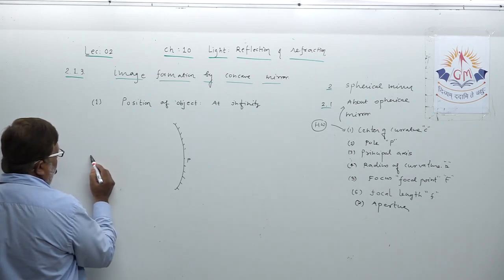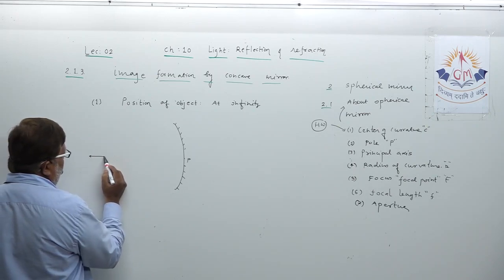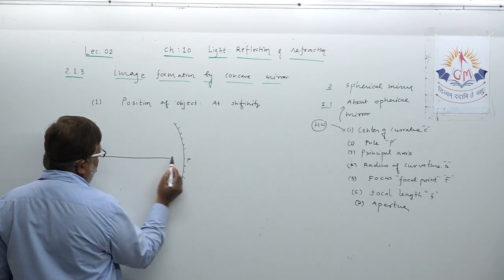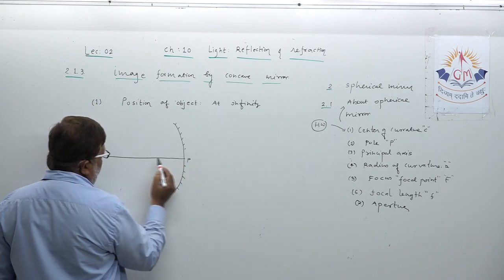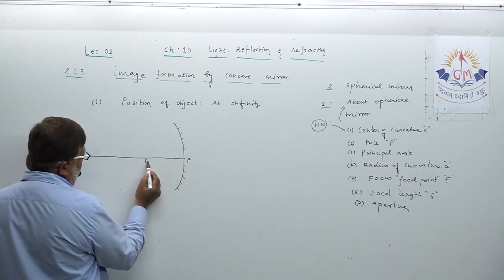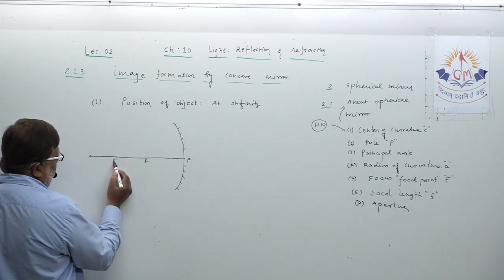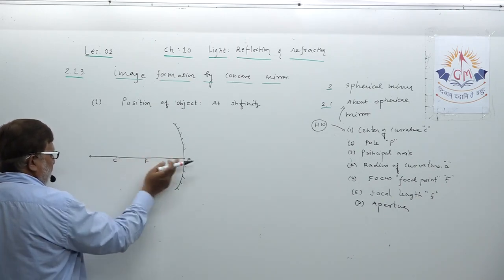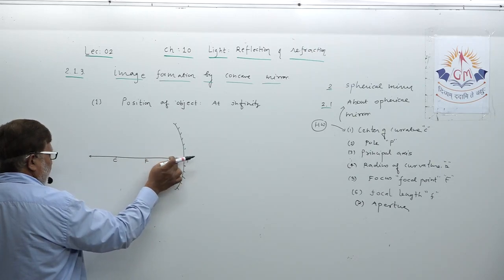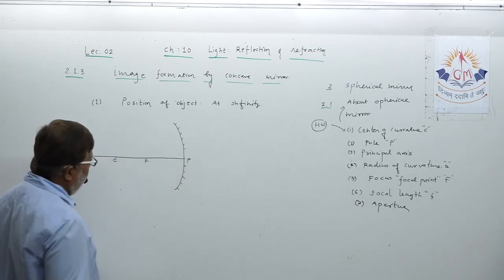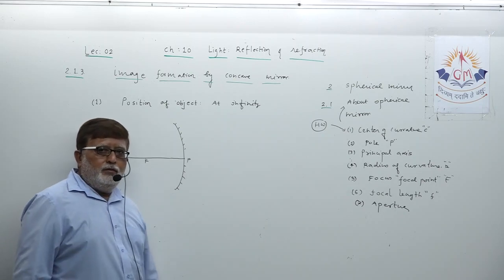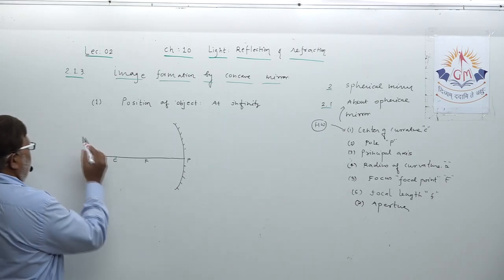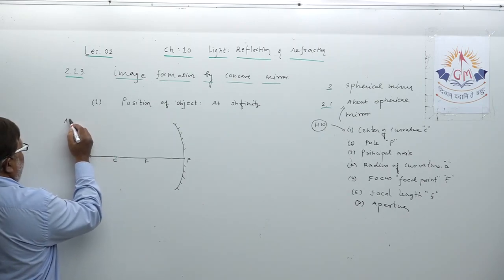Then you will show the principal axis. Then here is F and this is C. Dear student, this distance is double this. So arbitrarily when you take FP, PC has to be double this,